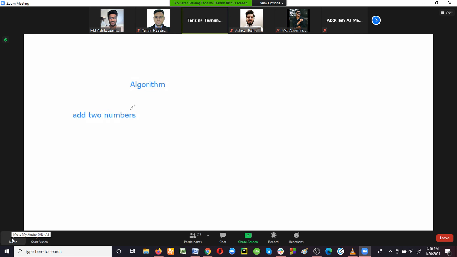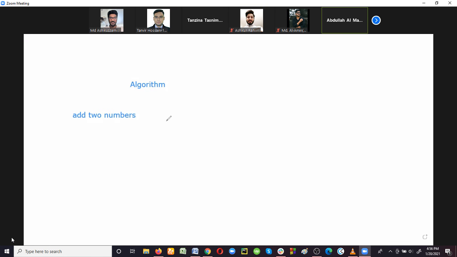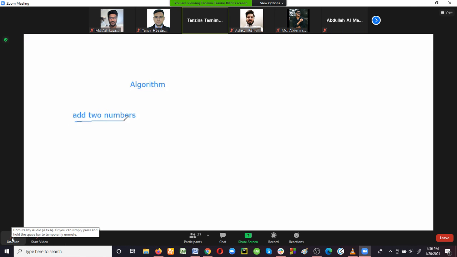Okay, so for this problem, add two numbers, how can we create the algorithm? How many variables do we actually need here? Three variables. Very good, 3 variables. Look at this problem: add two numbers. That means we need 2 input variables for taking 2 numbers, and another output variable where we can store the result or output, right?